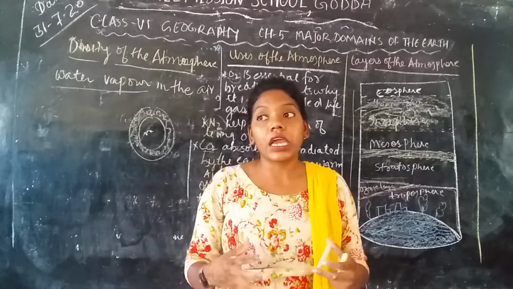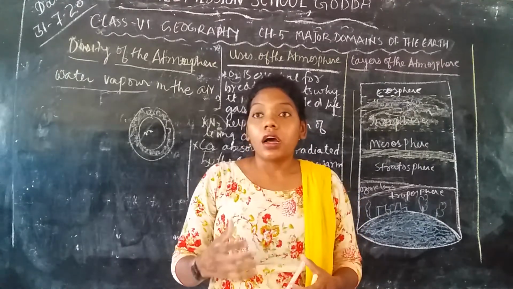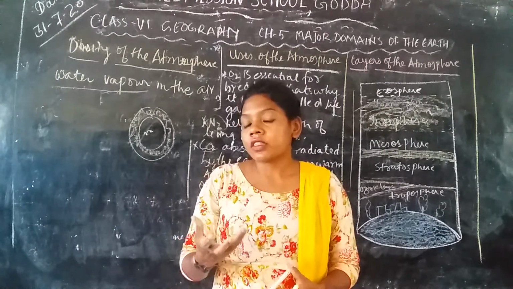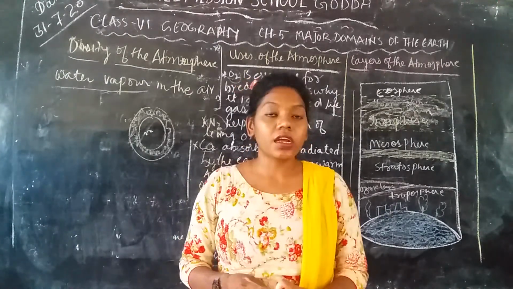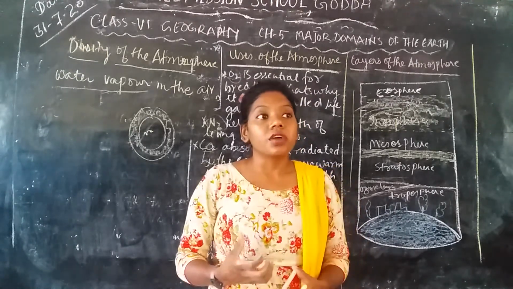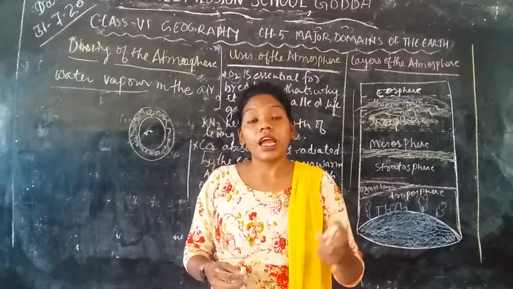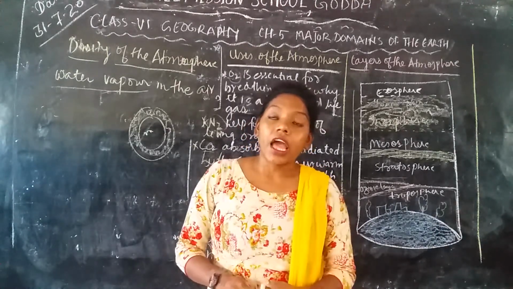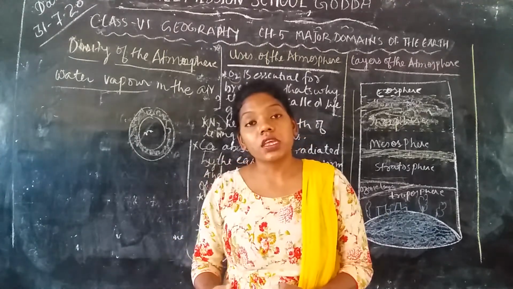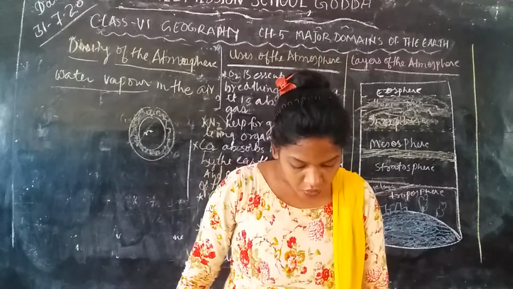If we talk about the air above the land surface, it doesn't contain much water vapor, so the weight of the air is very light. The mass of the air above the ocean is very high because it contains a large amount of water vapor.